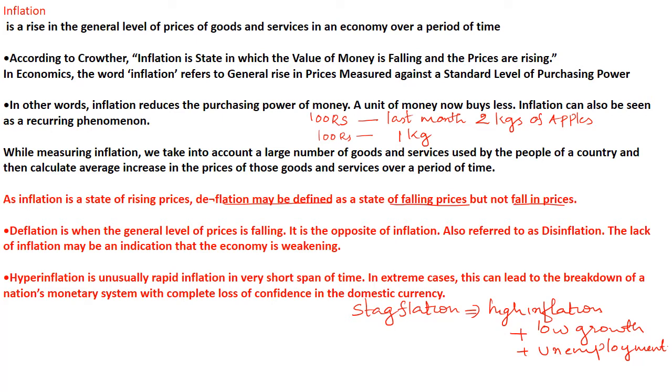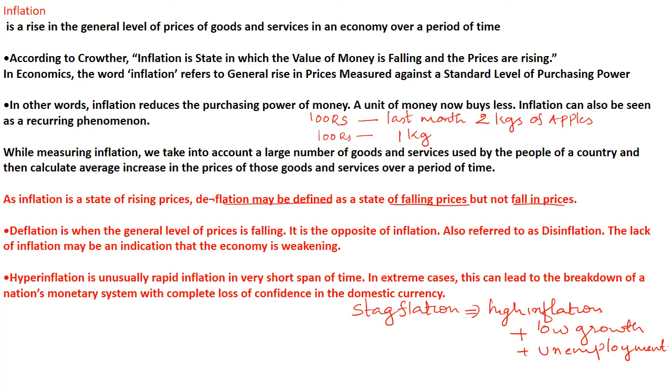So inflation reduces the purchasing power of money. With 100 rupees previously you used to get 2 kg, now you are getting only 1 kg. So that means the same 100 rupees can buy less. It's a recurring phenomenon. While measuring inflation, we take into account a large number of goods and services used by the people of a country, and then calculate the average increase. That is, we use the wholesale price index and the consumer price index for calculating inflation, right? Inflation is a state of rising prices.